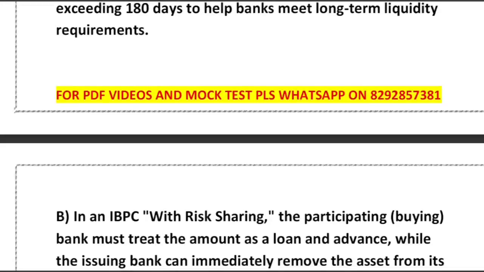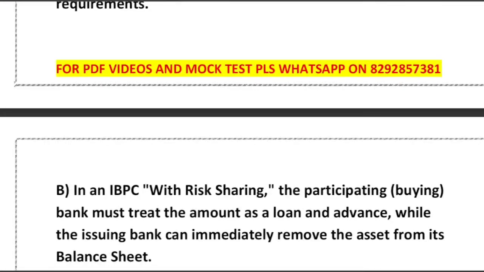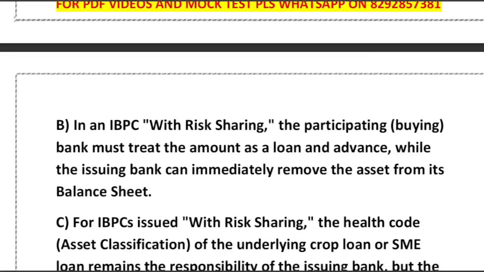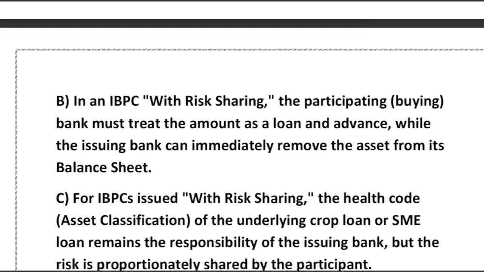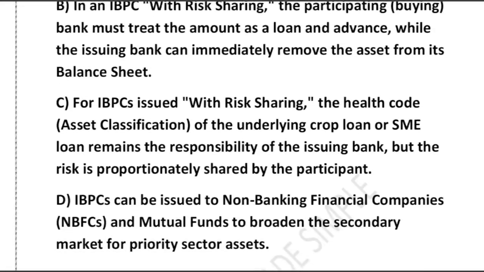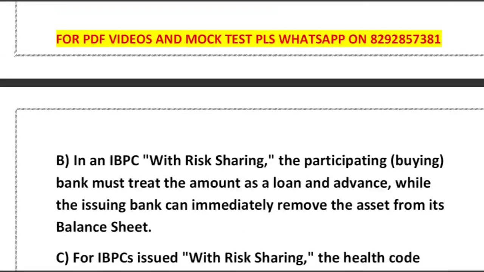Option B: in an IBPC with risk sharing, the participating or buying bank must treat the amount as a loan and advance. Option C: for IBPC issued with risk sharing, the health code of the underlying crop loan or SME loan remains the responsibility of the issuing bank. And option D: IBPC can be issued to non-banking financial companies and mutual funds to broaden the secondary market for various sectors. These are the 4 options, and you have to select the correct one.